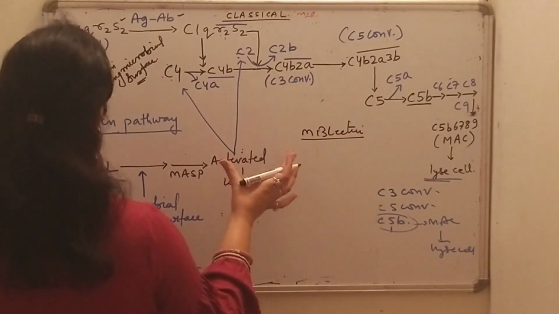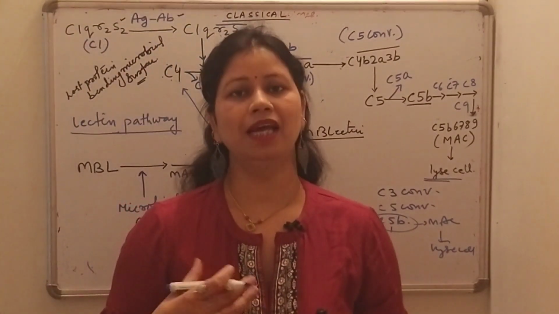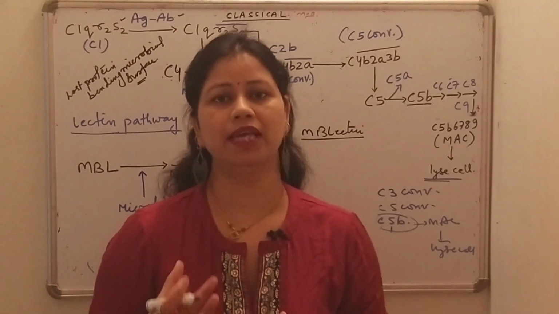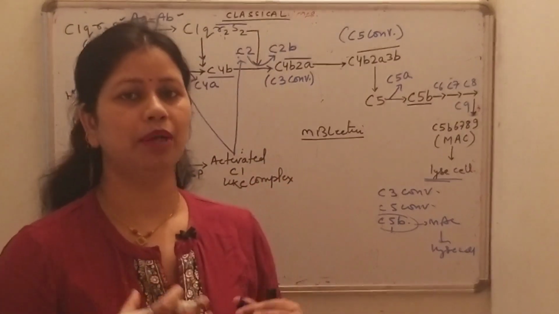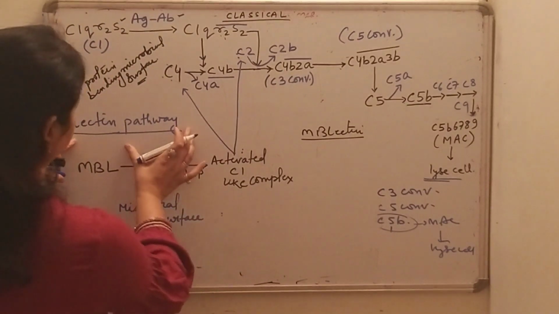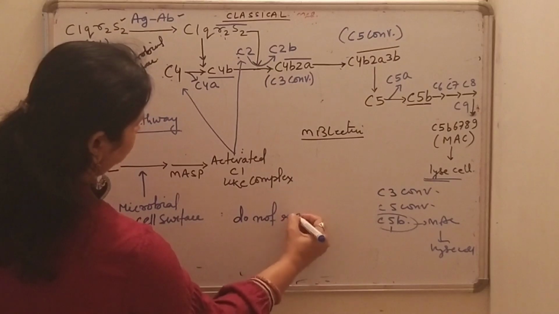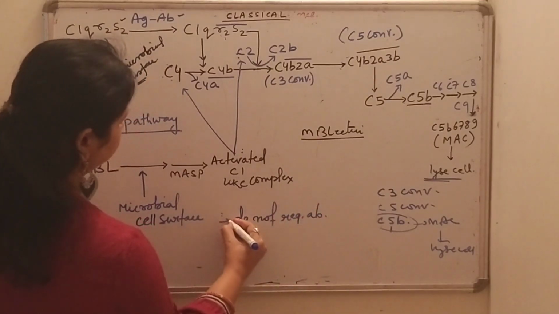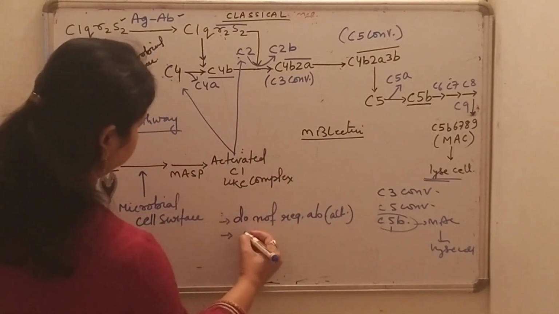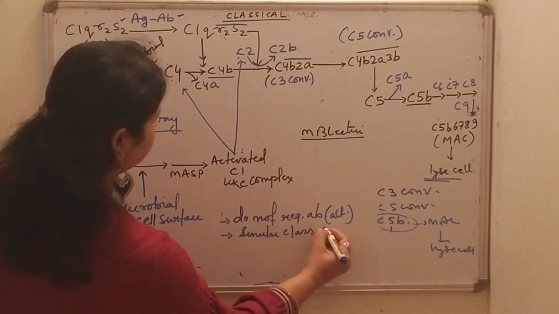Like the alternative pathway, this lectin pathway also does not depend upon antibody. In normal language we can say that the lectin pathway is antibody independent, but it is more or less similar to the classical pathway.